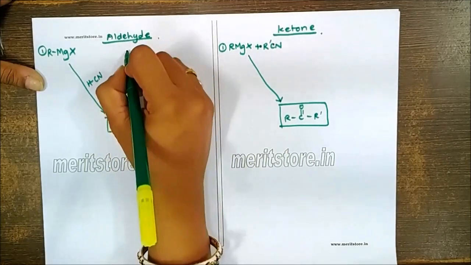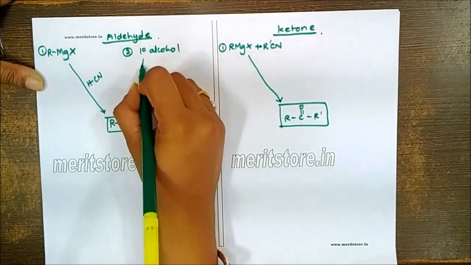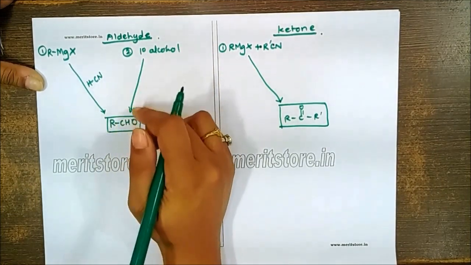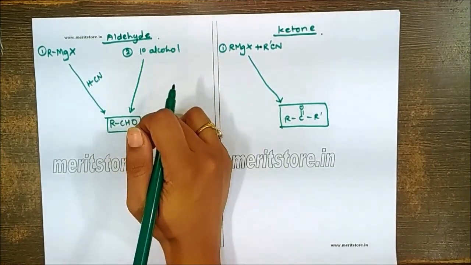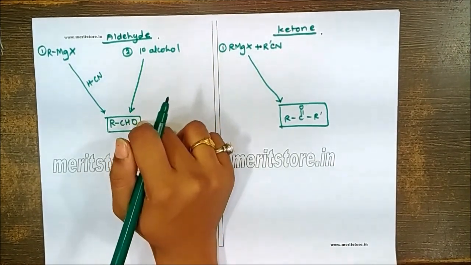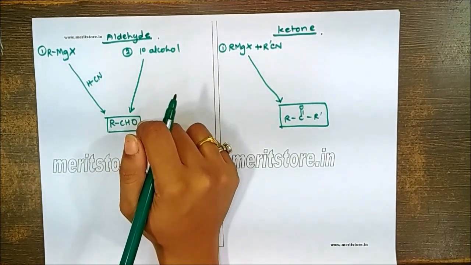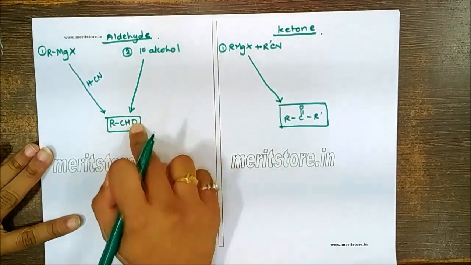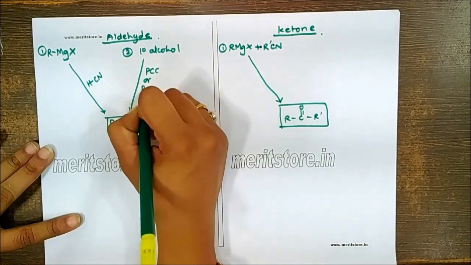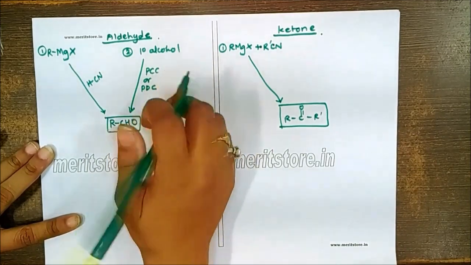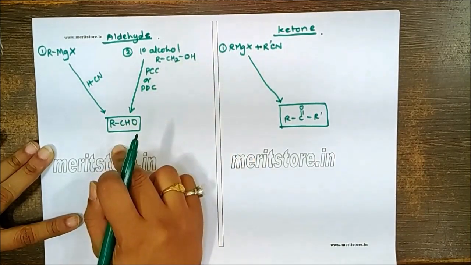We can prepare these from the alcohols, but here we need primary alcohol. Now primary alcohol can be converted into aldehydes by oxidation. But remember, we cannot use strong oxidizing agents like K2Cr2O7 or chromic acid, because that will not stop the reaction at the aldehydic stage. So we need reagents like PCC or PDC. These milder oxidizing agents will convert the primary alcohols into the corresponding aldehyde.